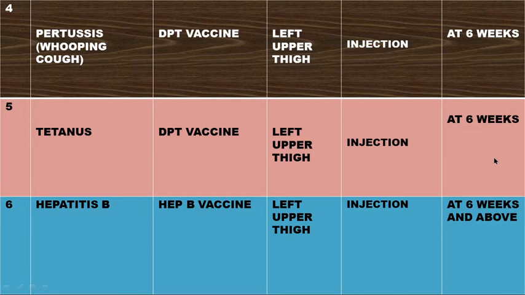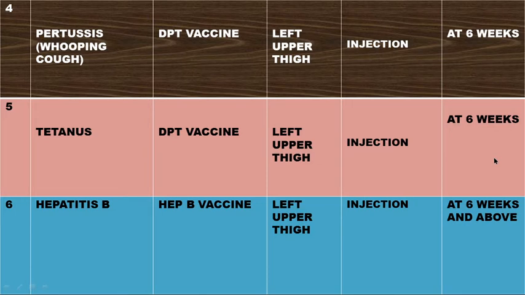This pertussis, we can also call it whooping cough. Whooping cough, its vaccine is DPT. Remember, the other one is diphtheria, we have finished it. Now the P stands for pertussis. That's why the vaccine still remains DPT vaccine. Where is it given? On the same spot, left upper thigh. How? Injection. At what age? 6 weeks. Like the other one of diphtheria.